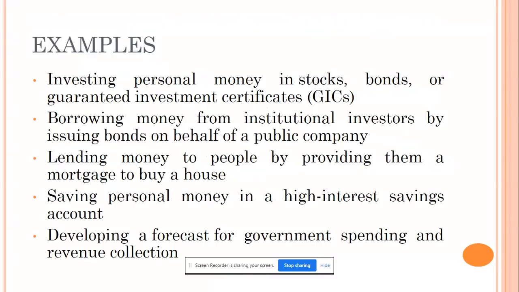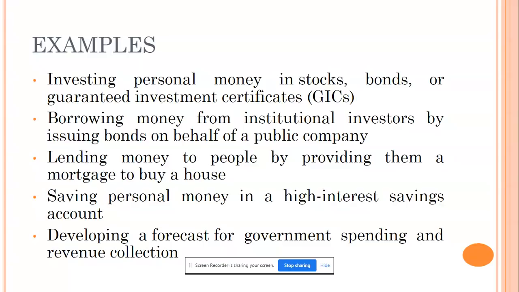Examples of financial management. Investing personal money in stocks, bonds, or guaranteed investment certificate. Borrowing money from institutional investors by issuing bonds on behalf of a public company. Lending money to people by providing them a mortgage to buy a house.